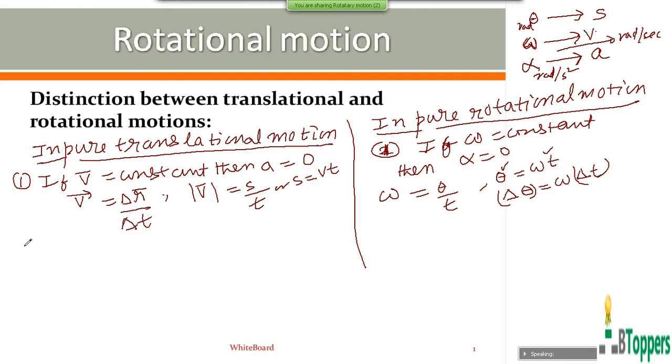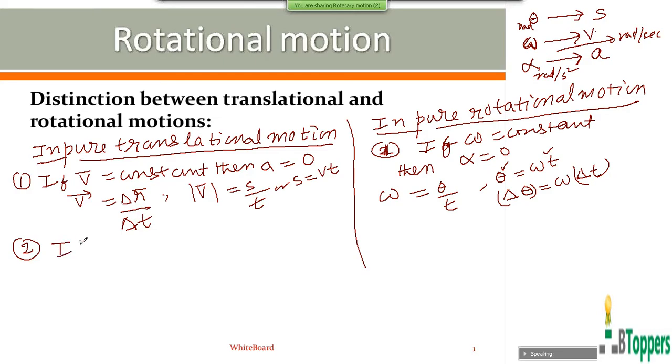So as it is discussed in kinematics, a body is said to move with uniform velocity if it undergoes equal displacements in successive equal intervals of time, however small the time intervals may be. In the same way, in pure rotational motion, you can say that a rigid body is rotating with constant angular velocity if it undergoes equal angular displacements in successive equal intervals of time, however small the time intervals may be.